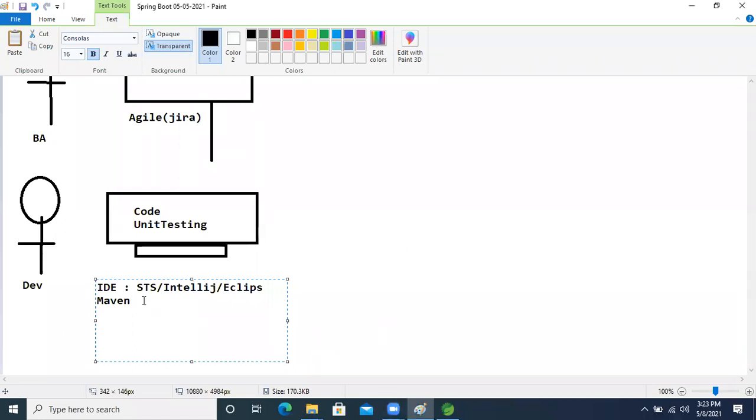The developer will use Maven or Gradle. That is nothing but a build tool. After that, the developer will use JUnit, and perform JUnit operations with Mockito.